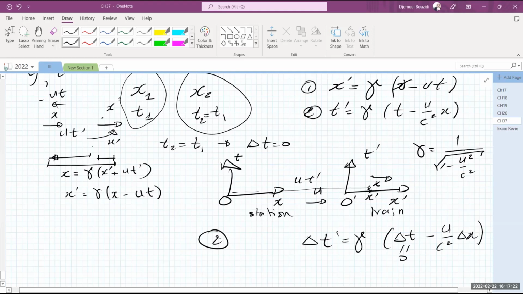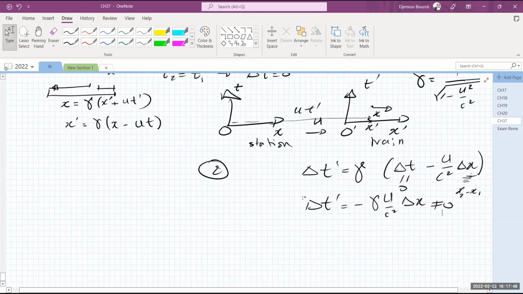Obviously, delta t is 0, because those two events happen at the same time. One of them at x1, the other one at x2, but both happen at the same time. This is the separation between the two events. That's delta x, that is x2 minus x1, okay? Obviously, delta t prime is not equal to 0. It's equal to minus gamma times u over c squared times delta x. So this is not 0.